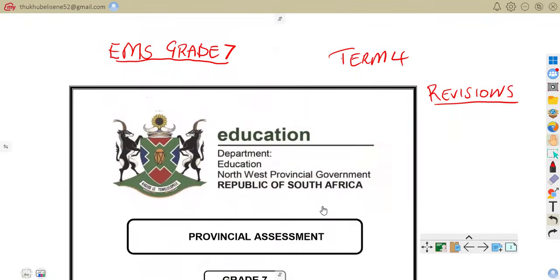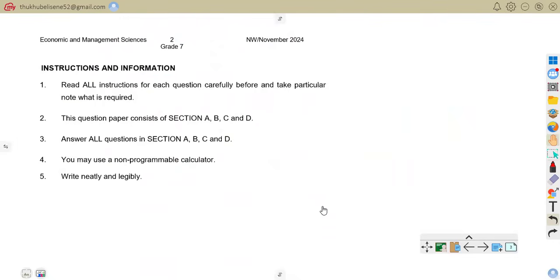Let us move on to the instructions and information. Instruction number 1: read all instructions for each question carefully before answering, and take particular note of what is required. This question paper consists of sections A, B, C and D. Answer all the questions in sections A, B, C and D. You may use a non-programmable calculator. Write neatly and legibly.